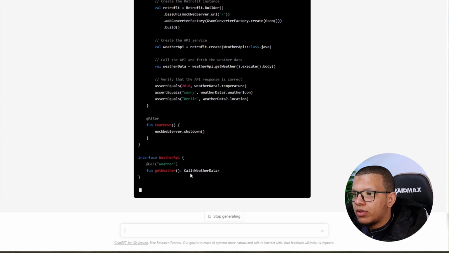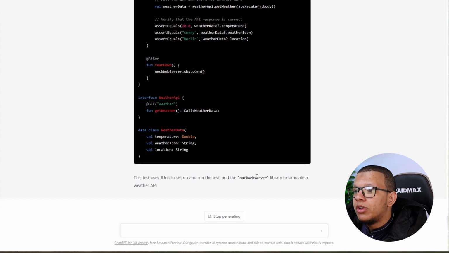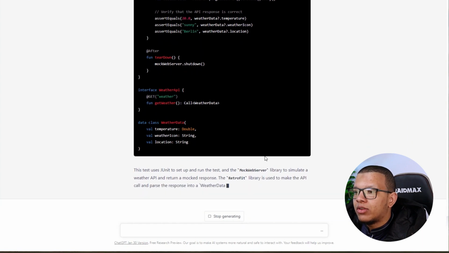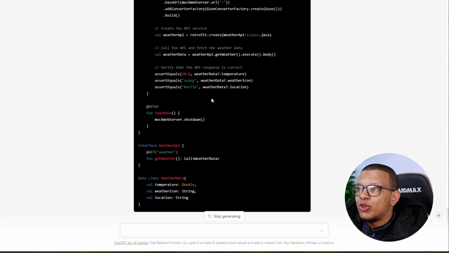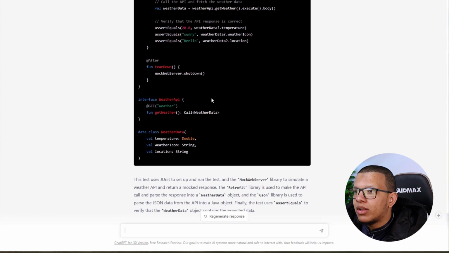The weather API, exactly, I wanted to ask you about that. Okay, there is a call here. It doesn't use the suspend function. There is a weather data model. Okay, that's a reasonably good thing to start with. I'm not saying that you should copy this code and use it directly. I'm trying to assess the quality of its code.